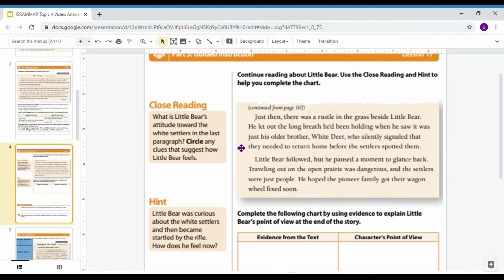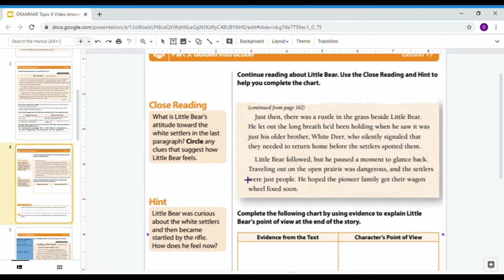So let's look at this close reading, because this is going to help us identify some evidence in the text that signals what Little Bear's point of view is about the settlers at this point in the story. It says, what is Little Bear's attitude toward the white settlers in the paragraph? Circle any clues that suggest how Little Bear feels.